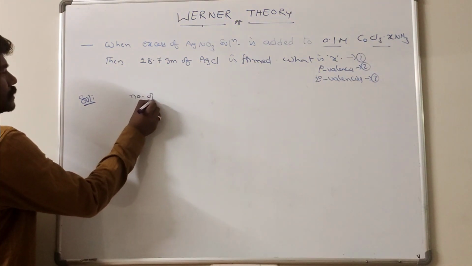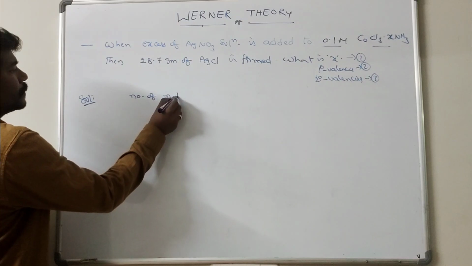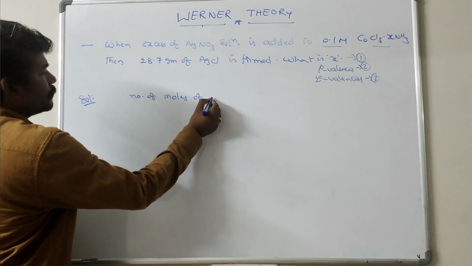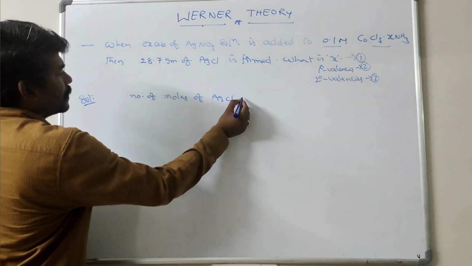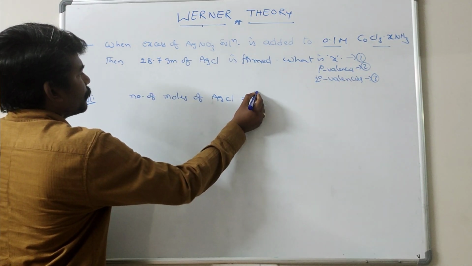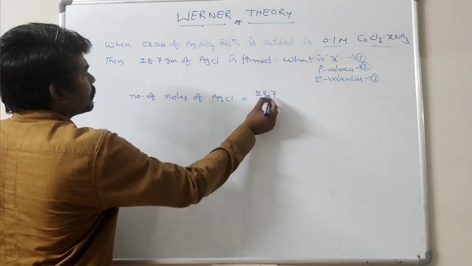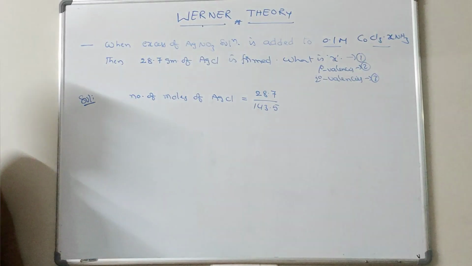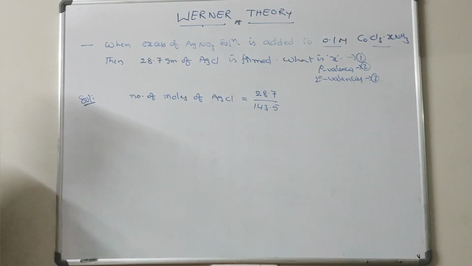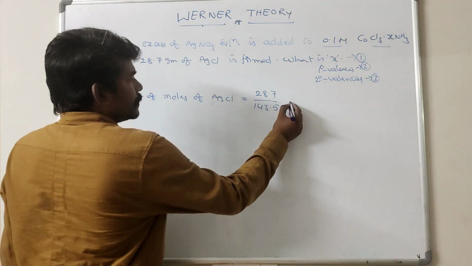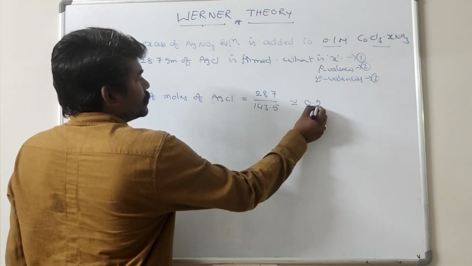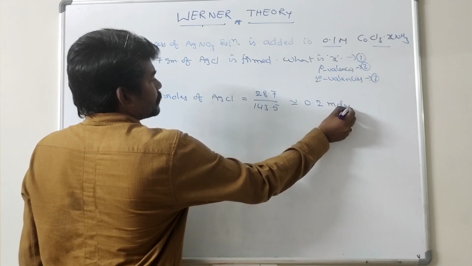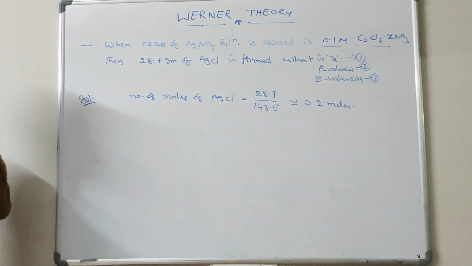Number of moles of AgCl formed is equal to weight by molecular weight, 28.7 by 143.5, which is approximately 0.2 moles.